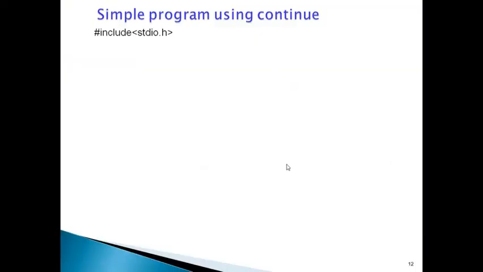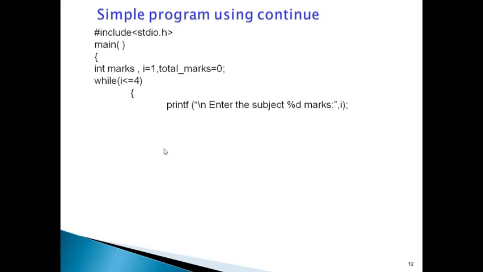We will see one simple program to find the total marks of a student. The number of subjects is 4. int marks, i equal to 1, total marks equal to 0, while i less than or equal to 4.